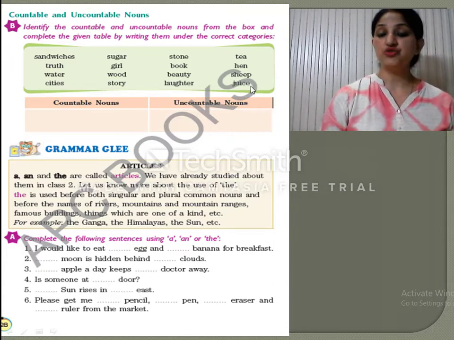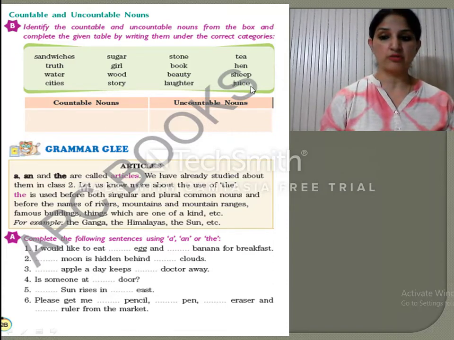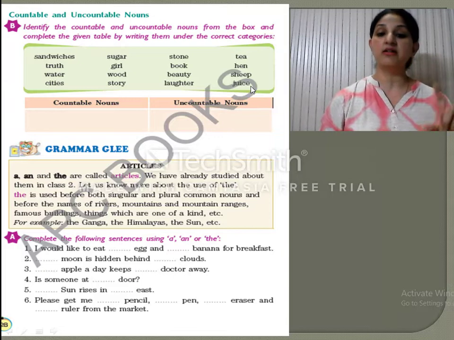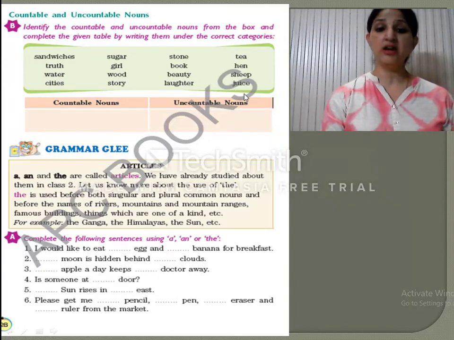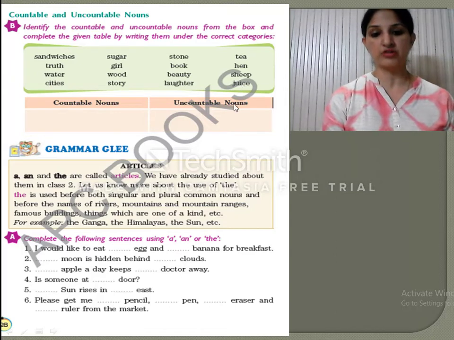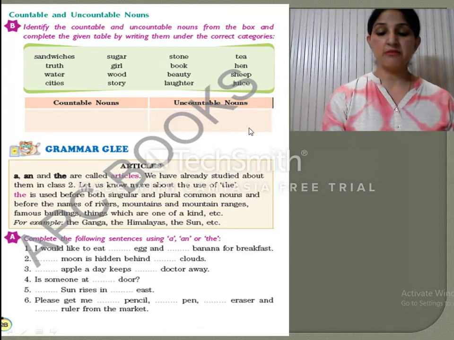Sheep. Sheep can be counted. Juice. Juice quantity-wise cannot be counted. Yes, you can say a glass of juice or a box of juice. Then in that case it will be counted. But here juice alone cannot be counted. So here it is an uncountable noun. Here you can see them in their columns.